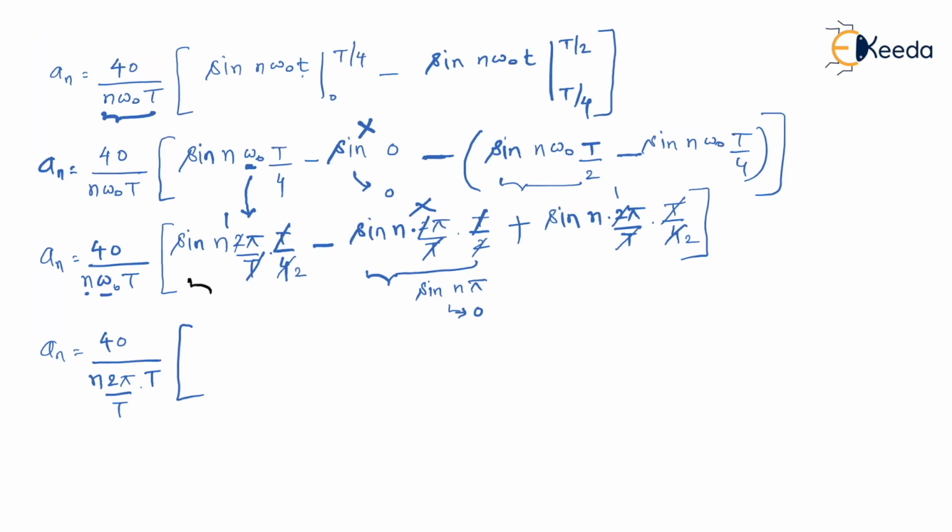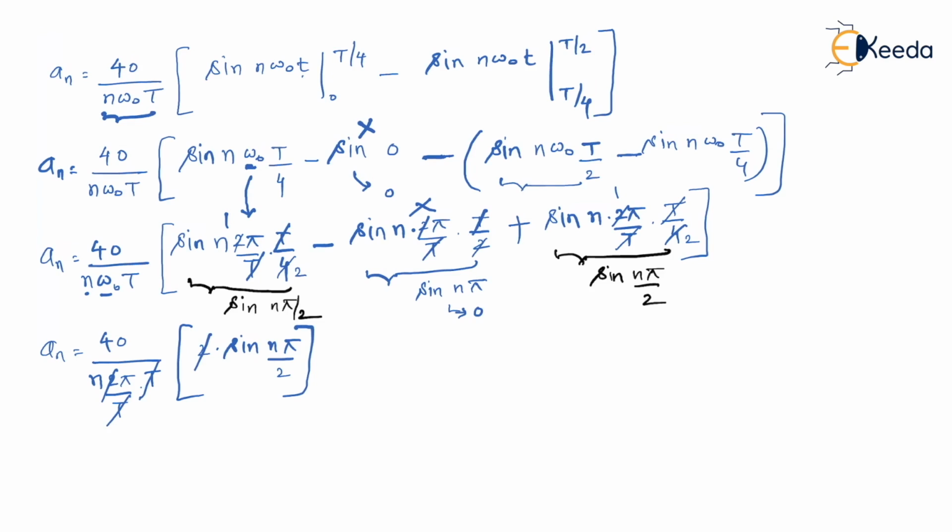Observe carefully. Our very first term has now become sine of n pi by 2. Also, this term, if you observe carefully, it is sine of n pi by 2, and the middle term is 0. So sine n pi by 2 plus sine n pi by 2 will become twice of sine n pi by 2. Here 2 and 2 gets cancelled, T gets cancelled. What is remaining, final an, let me write it. It is 40 upon n pi sine of n pi by 2.